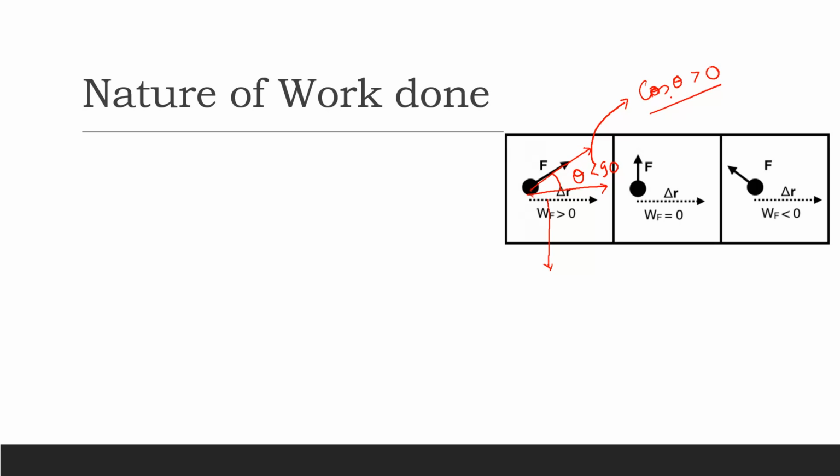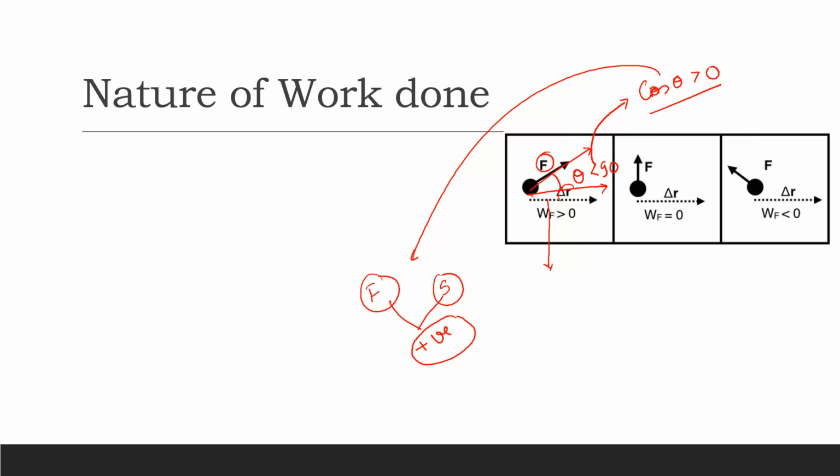And if the magnitudes of force and displacement are non-zero, and theta is less than 90 degrees, we would say that the work done is positive. It means the angle between the force vector and the displacement vector is deciding the nature of the work done.